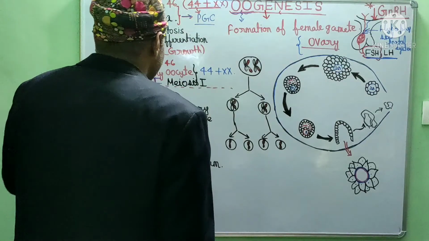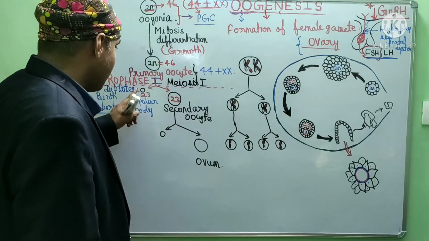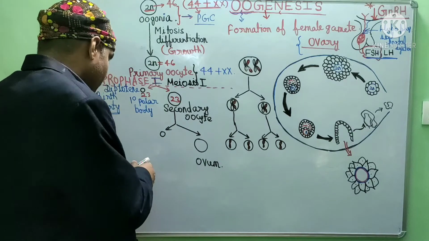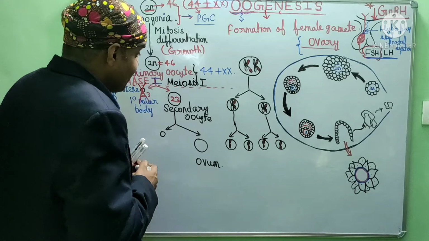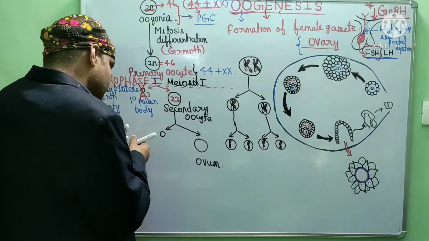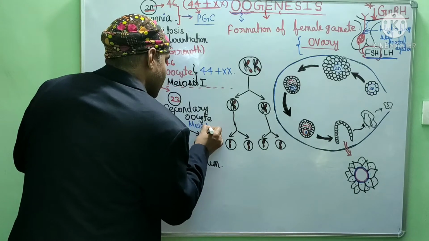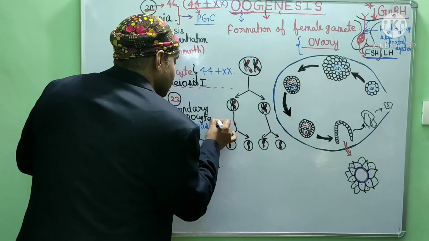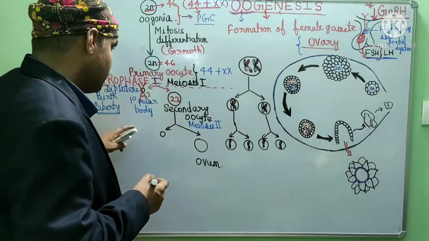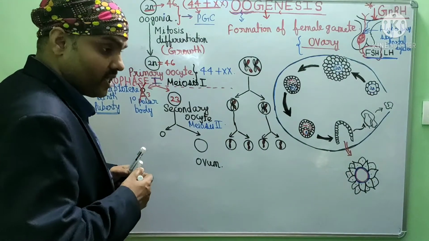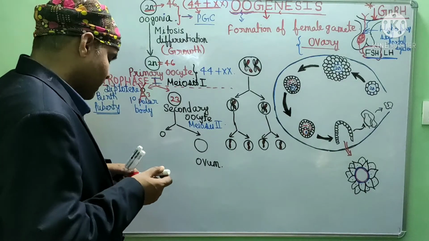Okay. So our primary polar body, in future after formation, will degenerate, and the secondary oocyte will enter meiosis second. During meiosis second we again have different phases: prophase second, metaphase second, anaphase second.